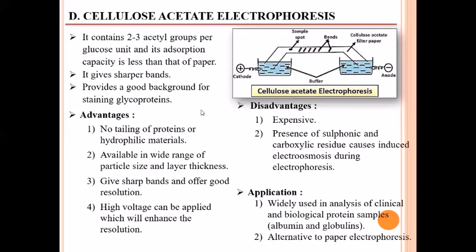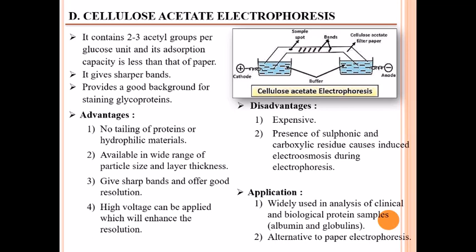Next is cellulose acetate electrophoresis. It contains 2 to 3 acetyl groups per glucose unit and its absorption capacity is less than that of paper. It gives sharper bands and provides a good background for staining glycoproteins.